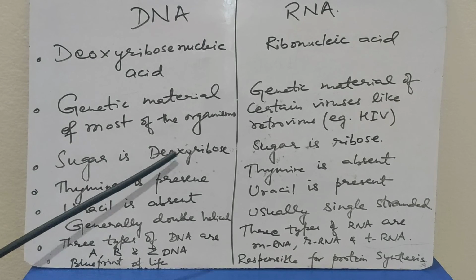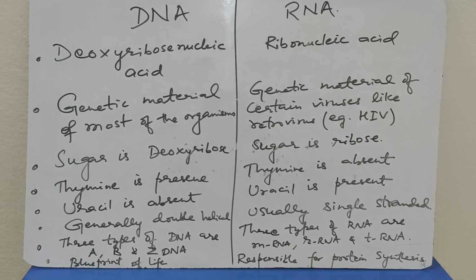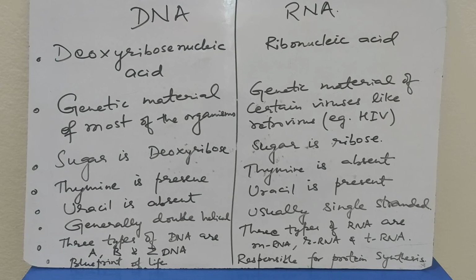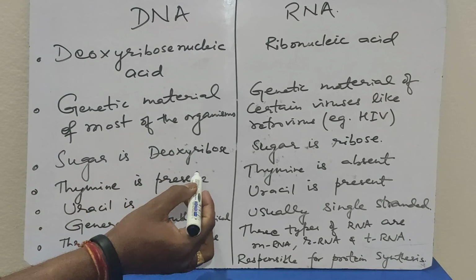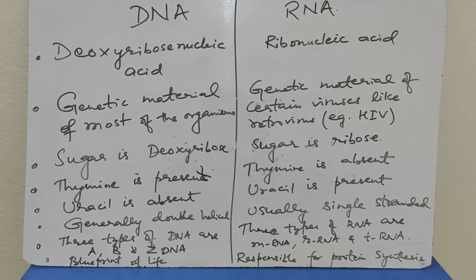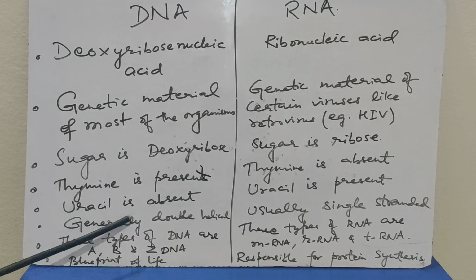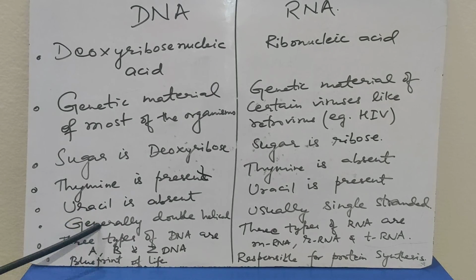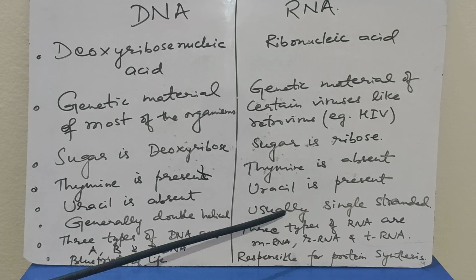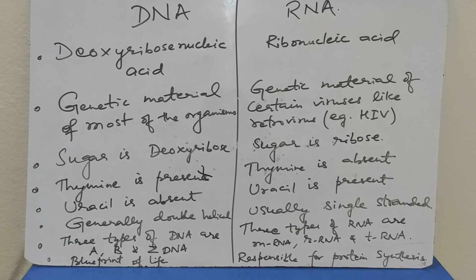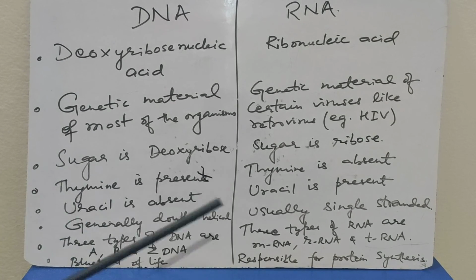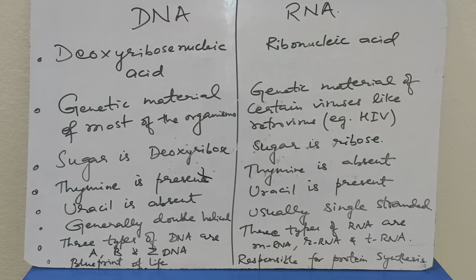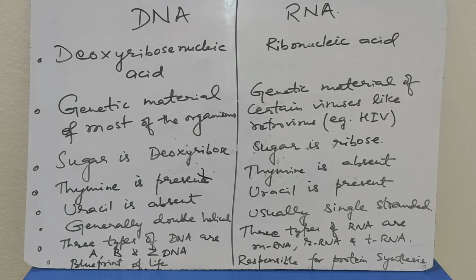The sugar present in DNA is deoxyribose, whereas the sugar present in RNA is ribose. Thymine is present in DNA, whereas thymine is absent in RNA. Uracil is absent in DNA, whereas uracil is present in RNA. DNA is generally double helical, whereas RNA is usually single stranded. Three types of DNA are A-DNA, B-DNA and Z-DNA. Three types of RNA are messenger RNA, ribosomal RNA and transfer RNA.